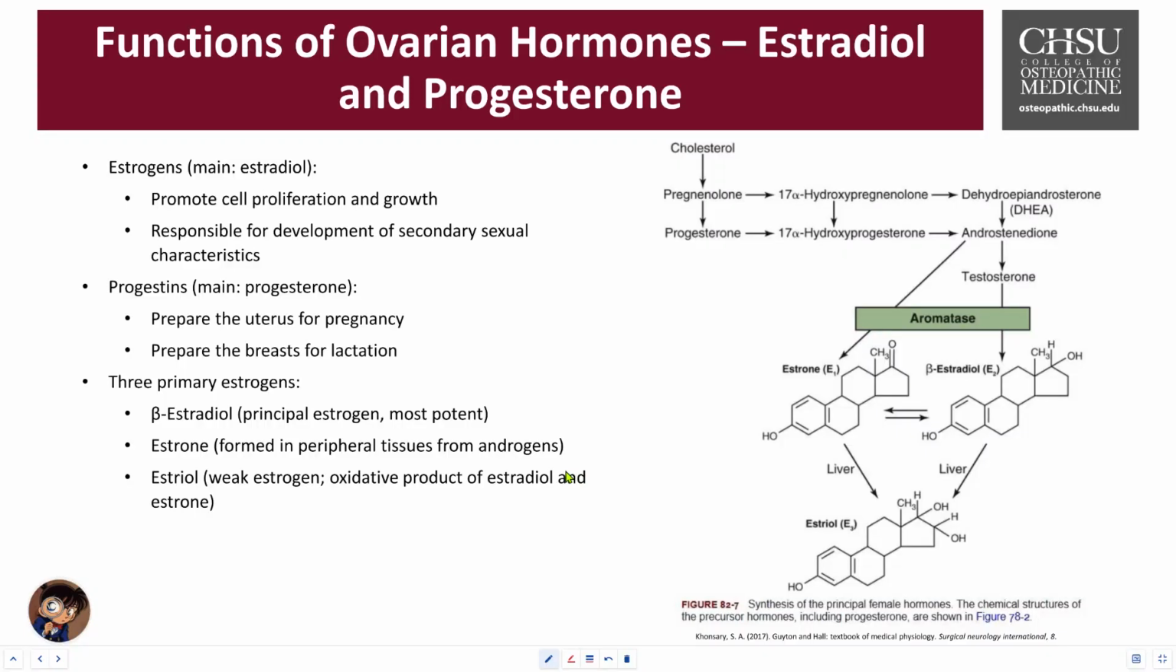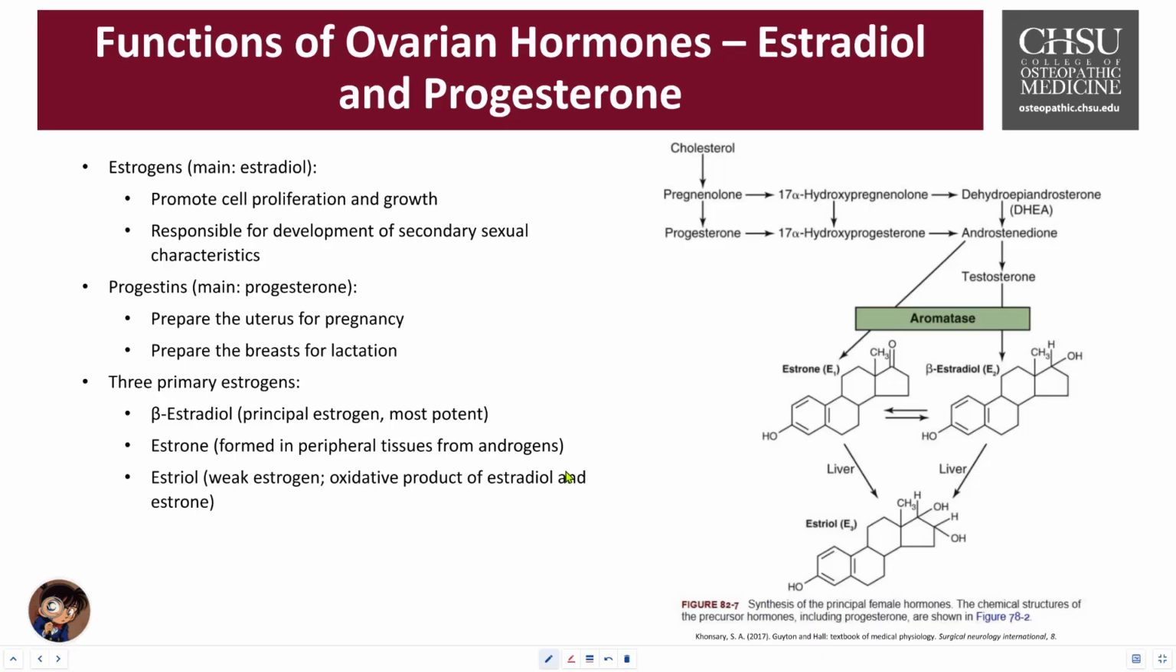There are 3 types of estrogens. The most dominant, most potent is beta estradiol. This is the one that is used mainly in the ovaries. The second type is called estrone. This is formed in the peripheral tissues with the conversion of androgens, particularly postmenopausally. And then the last one is called estriol. This is a weak form of estrogen, a weaker metabolic byproduct of estradiol and estrone, and really only serves during pregnancy.